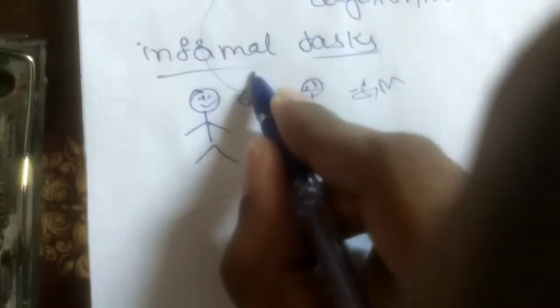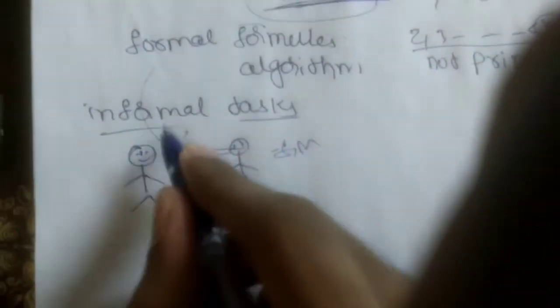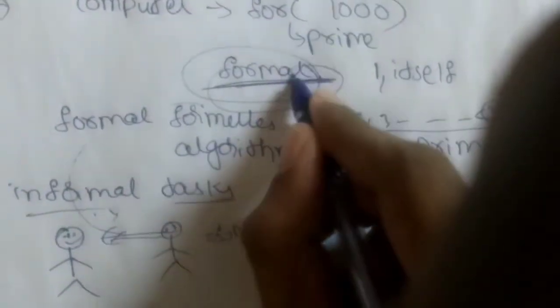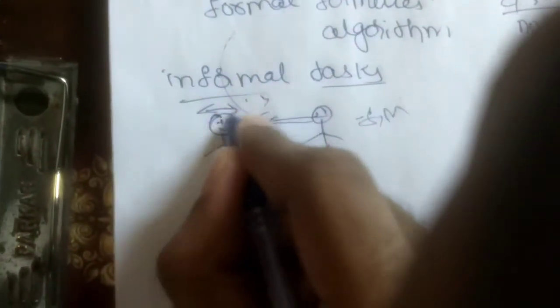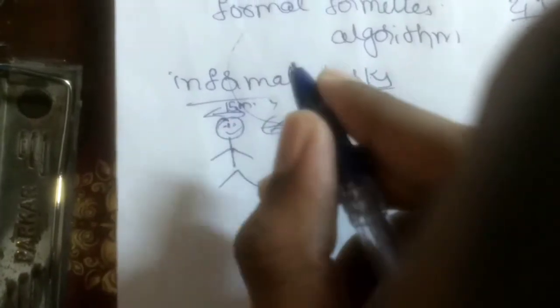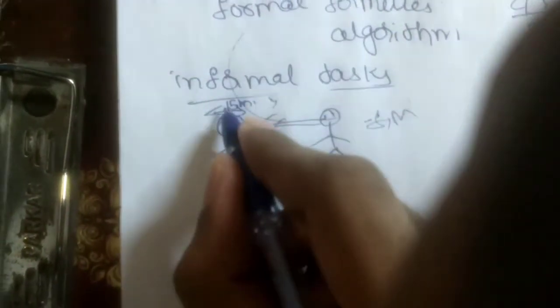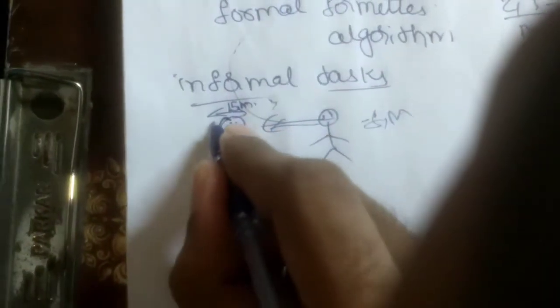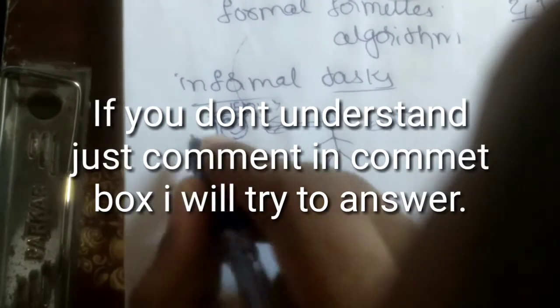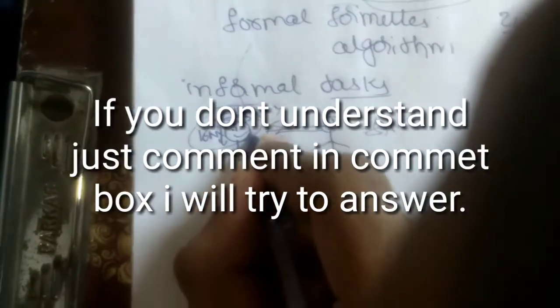Is it formal or informal? I think it is informal. Why? There is no set of rules to identify your friend. It's just imagination, okay? If my friend's face has a width of 15 meters and a height of 16 meters, then only it's my friend; if the height is 15.5, then he is not my friend. We cannot say it like that, right?